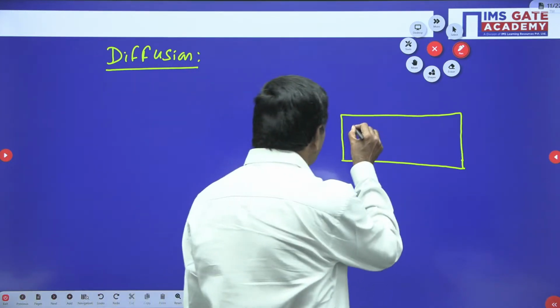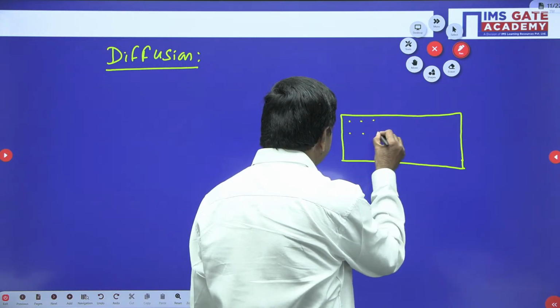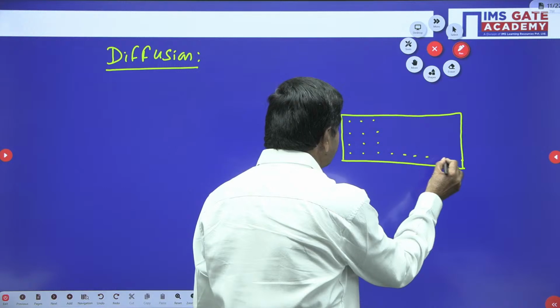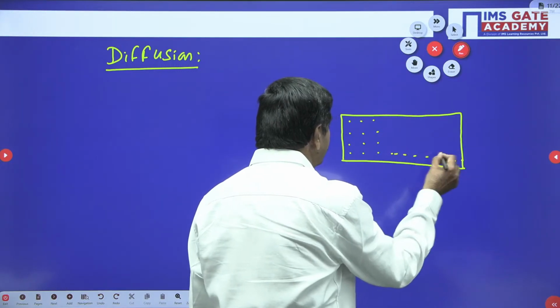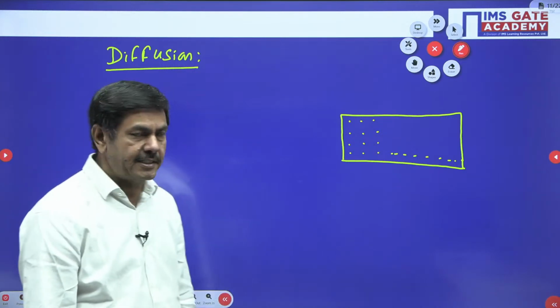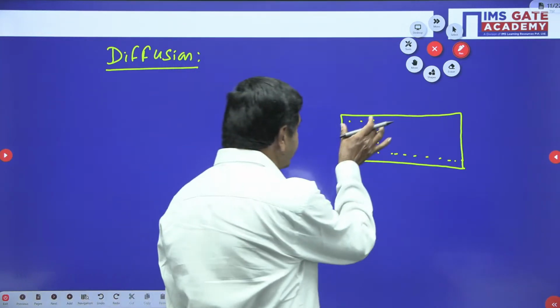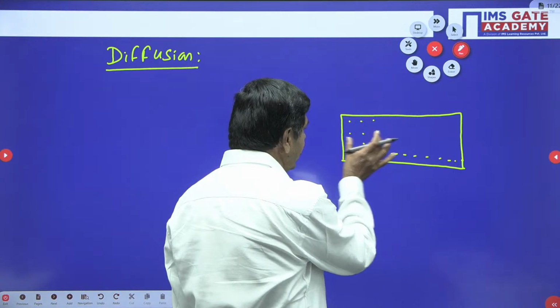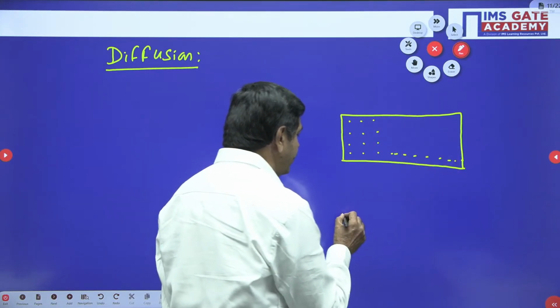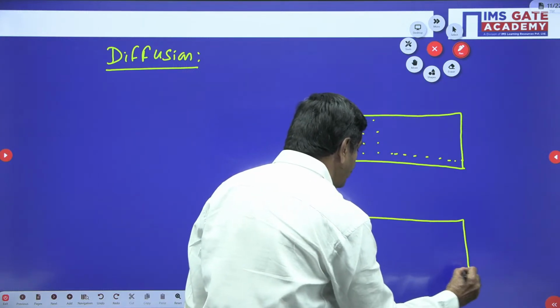One side you can find the higher concentration, maybe electrons or maybe holes. The other side has lower concentration only. Initially I have taken electrons higher on one side and lower on the other side. Otherwise you can take holes also in the material.